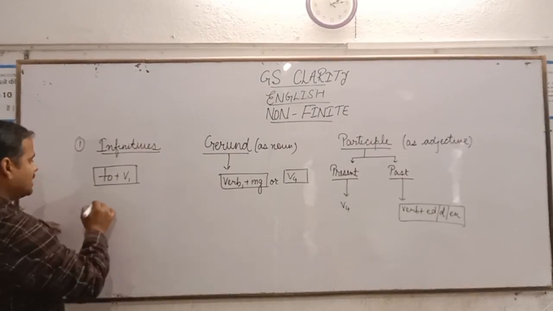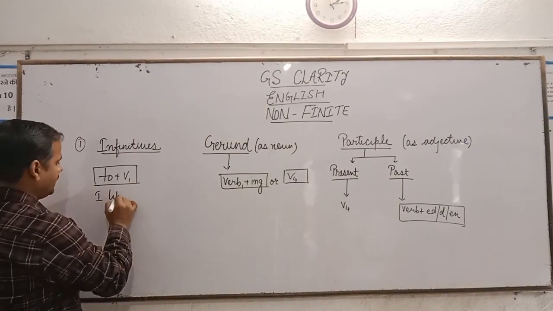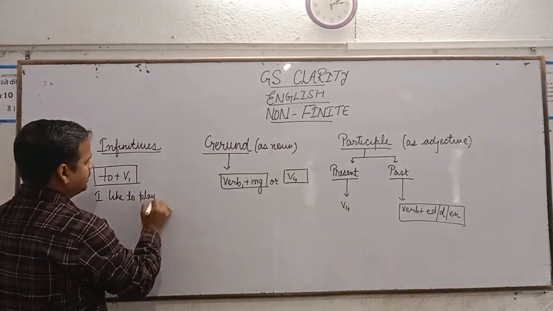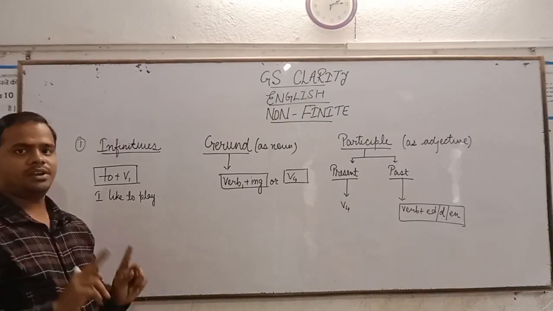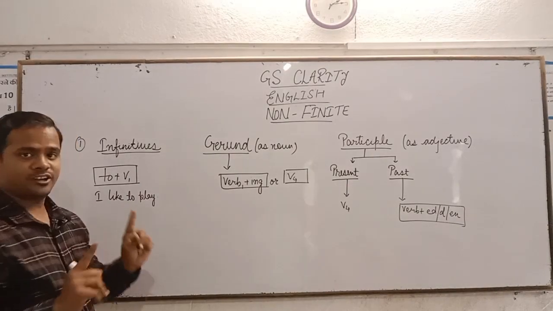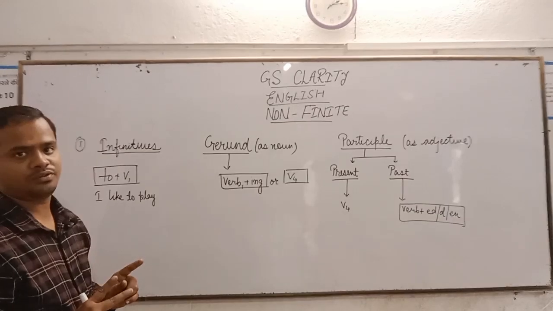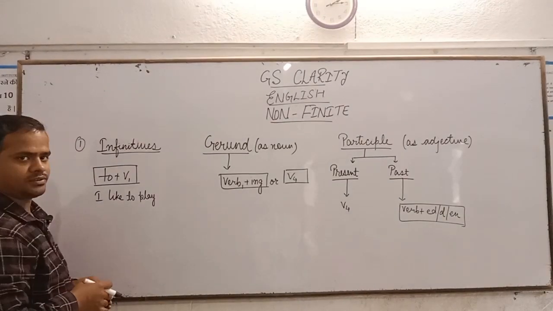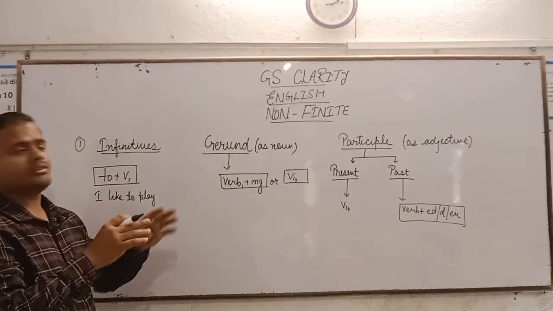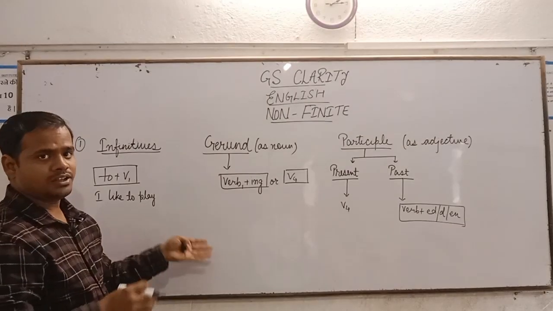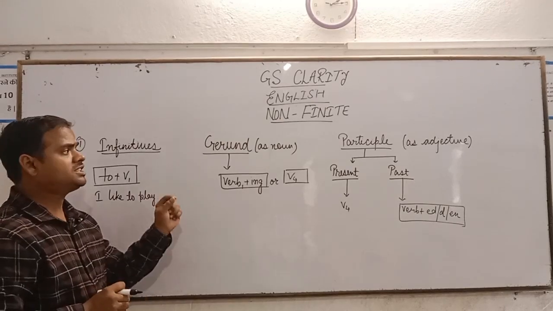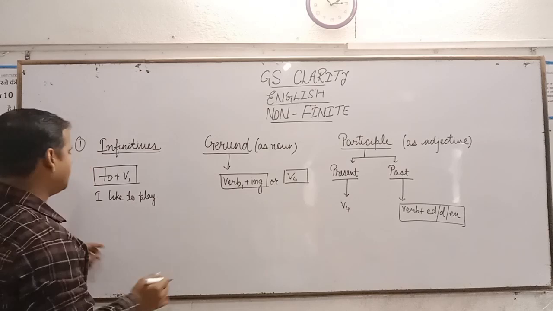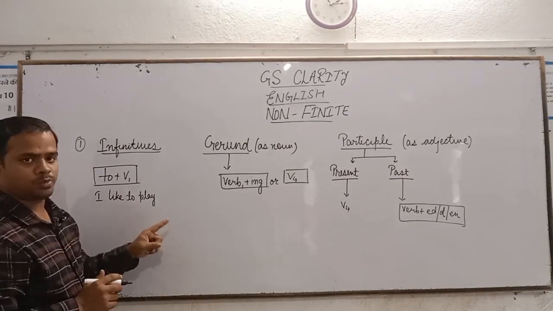We can take it as like, I like to play. Here we are having two verbs. First is finite and the next is non-finite. So how can we identify finite verb and non-finite verb? If we have identified finite or non-finite verb, then we also need to learn which type of non-finite verb that specific verb is. Example, if we say, I like to play.